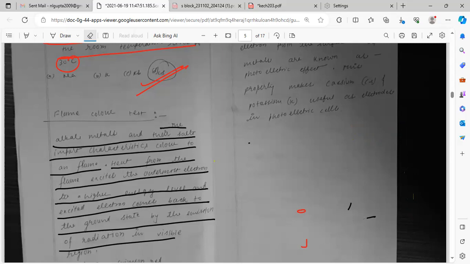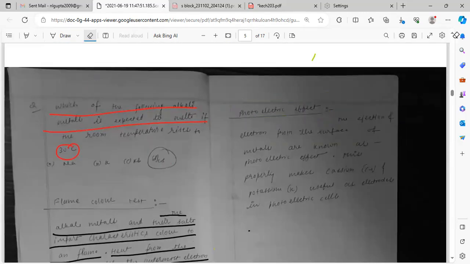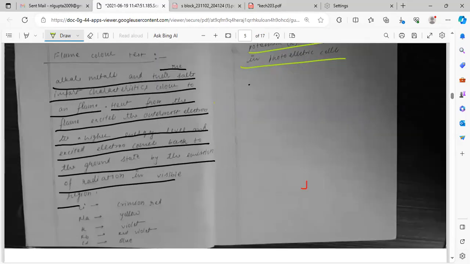So what will happen? Electrons easily get excited in the case of cesium metal. So that is why it is used in the photoelectric cell. Here you see, the ejection of electrons from the surface of a metal is known as the photoelectric effect. This property makes cesium and potassium useful as electrodes in a photoelectric cell. They are making electrodes. Why?